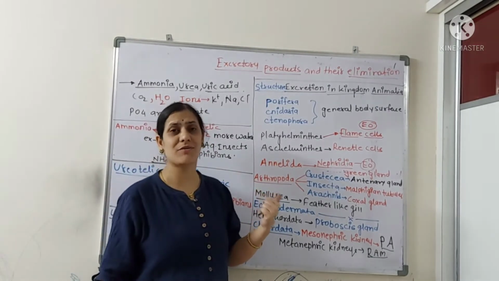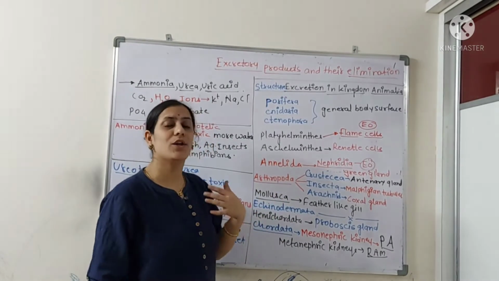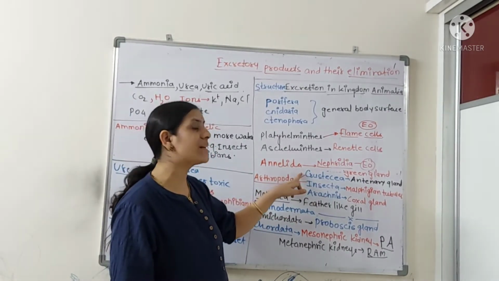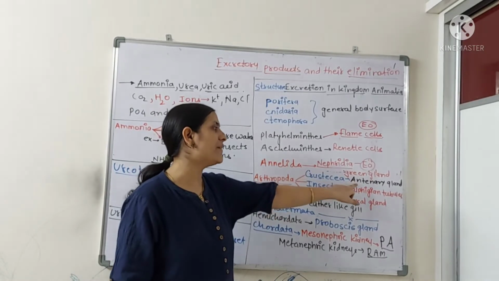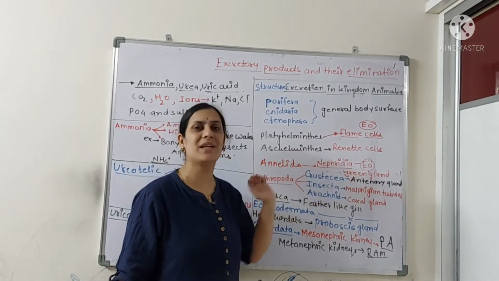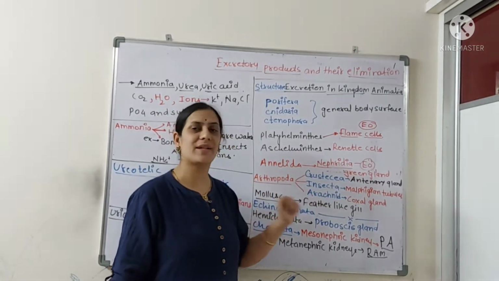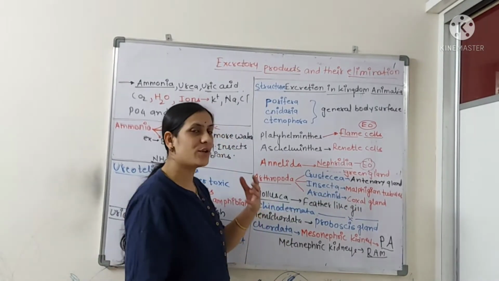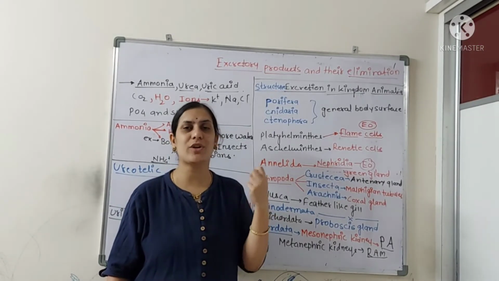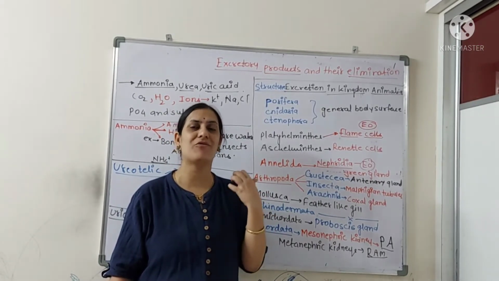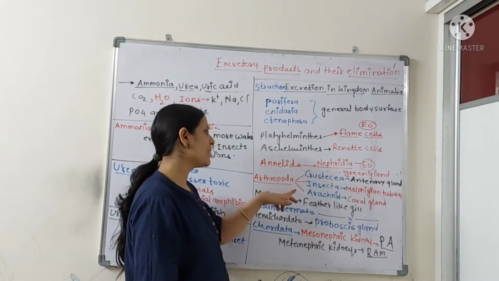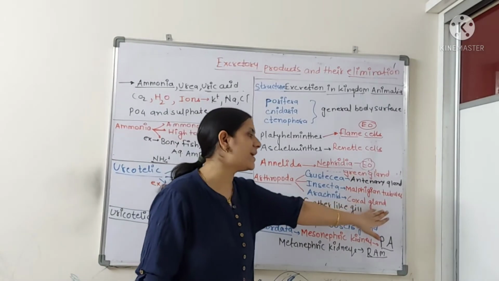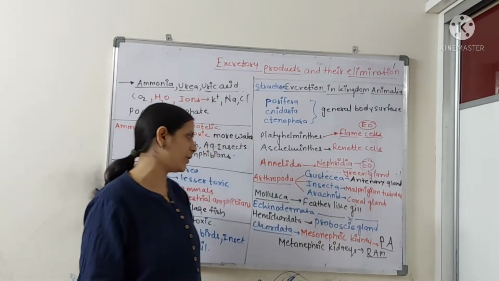Coming to the next largest phylum in kingdom Animalia, Arthropoda, you will be getting different types of structures there. Crustaceans like crab will be having antennary glands, or you could call them green glands. Insects have Malpighian tubules for the removal of nitrogenous waste. We have studied in the cockroach, hair-like structures, yellow in color, present at the junction of midgut and hindgut. Then Arachnida, with examples like spider and scorpion, have coxal glands for removal of the nitrogenous waste.